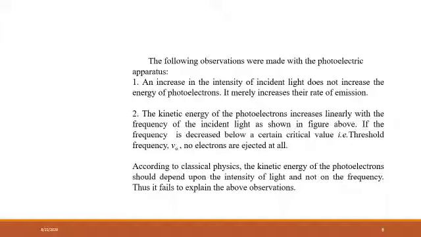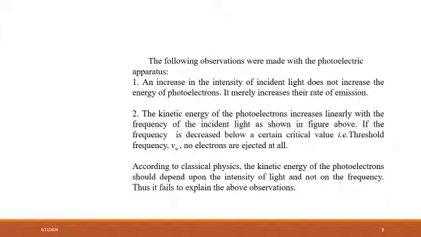Second, the kinetic energy of the photoelectrons increases linearly with the frequency of the incident light, as shown in the figure above. If the frequency is decreased below a certain critical value, that is the threshold frequency, denoted by nu 0, no electrons are ejected at all.